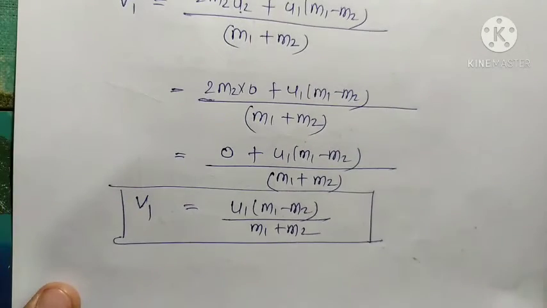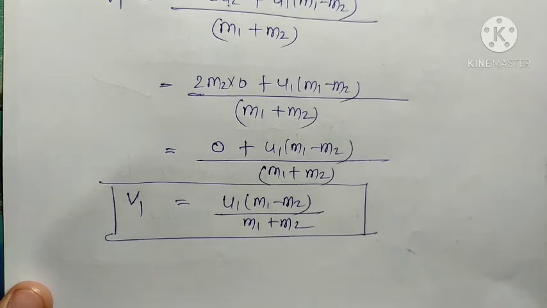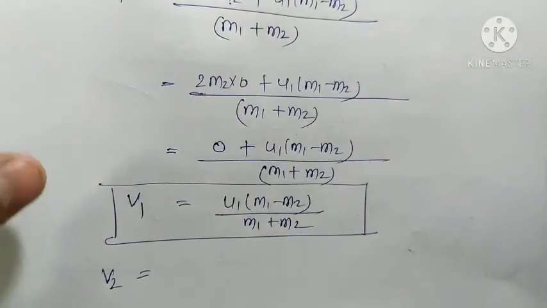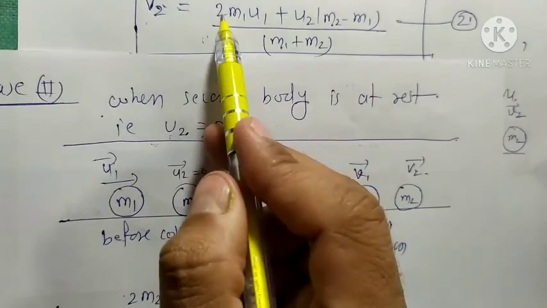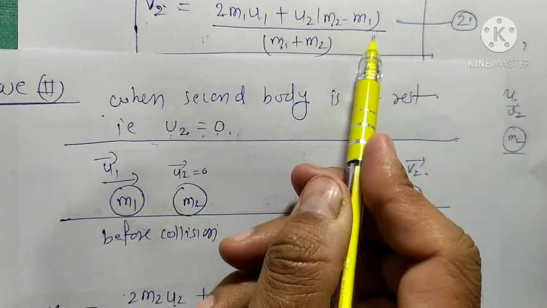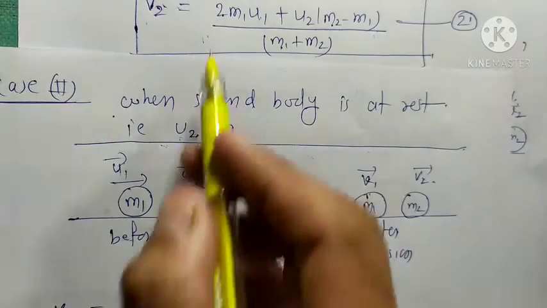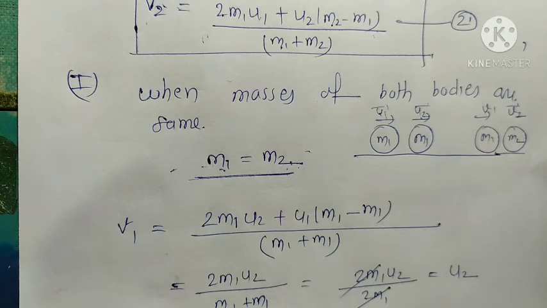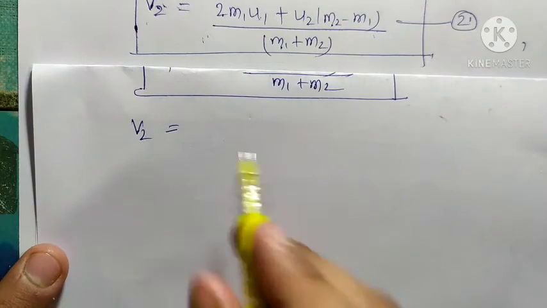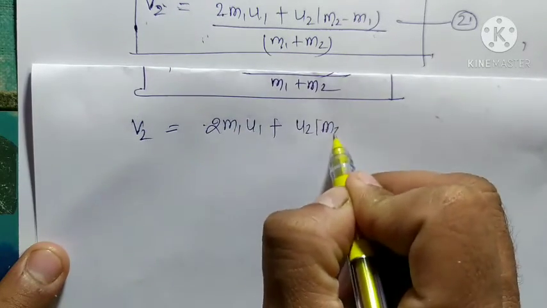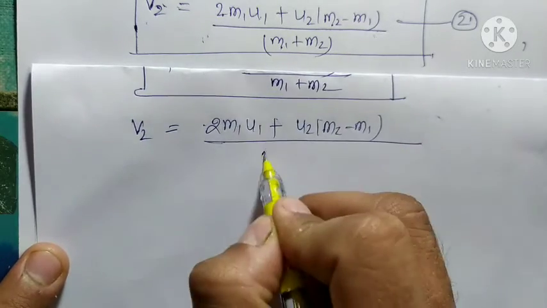Now we find v2. So v2 is equal to 2m1 u1 plus u2 (m2 minus m1) upon (m1 plus m2).